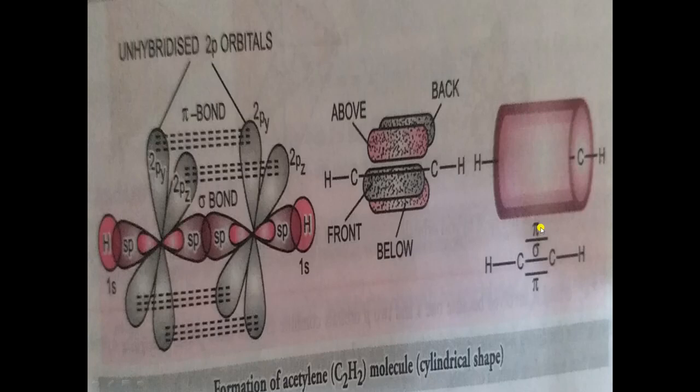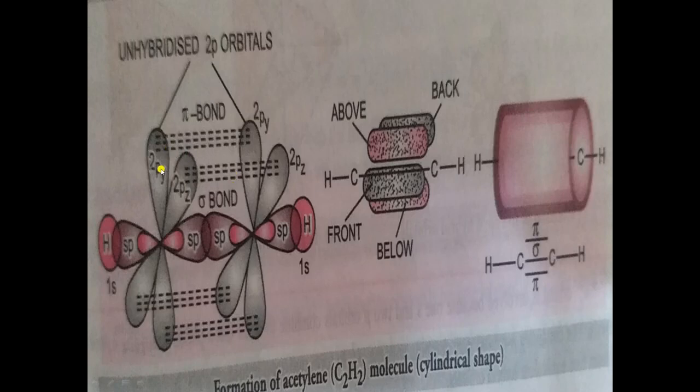Pi bonds are formed by sideways overlapping, right? So there will be sideways overlapping between this 2py and this 2py. This is for the first carbon atom and this one is for the second carbon atom. When there is this sideways overlapping between 2py and 2py, there will be formation of the first pi bond. And when there is overlapping between 2pz and 2pz, there will be formation of the second pi bond. So in total there are 2 pi and 1 sigma bond, right?